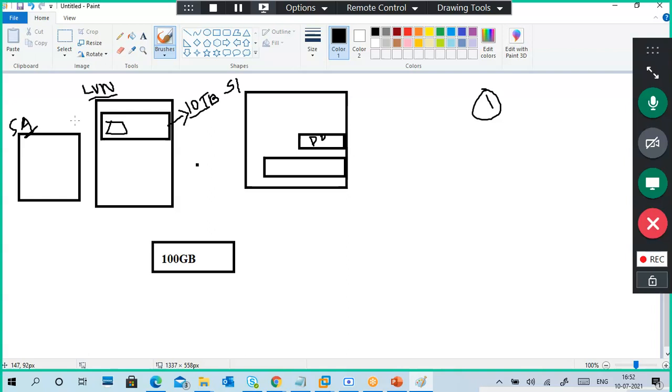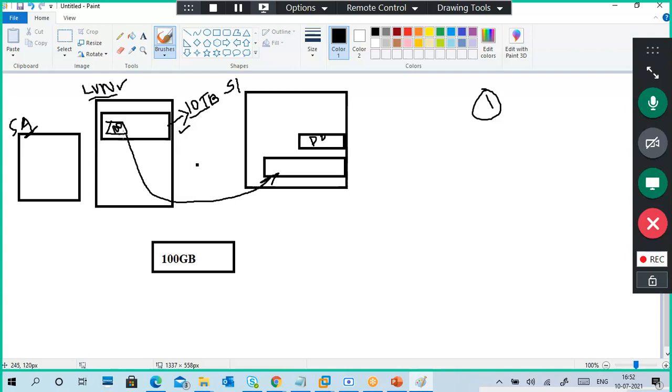Like a 100 GB disk space he created, and he will give this disk from there to here. So where is your disk? The original disk space is this one. In that one, I created a 100 GB LUN. It's like a unit, a small number.